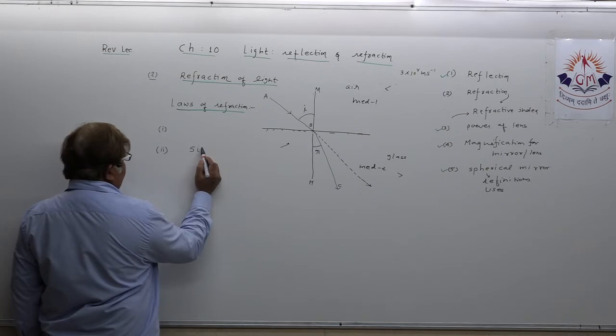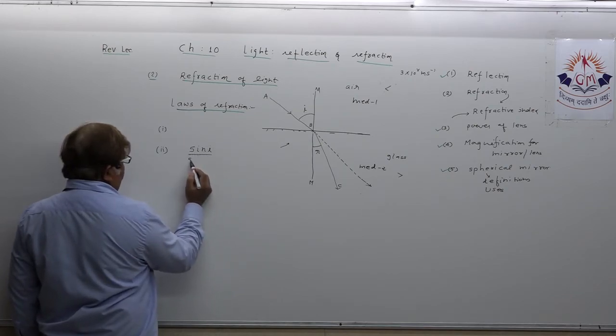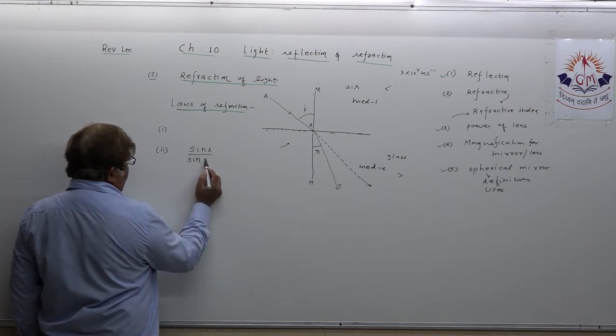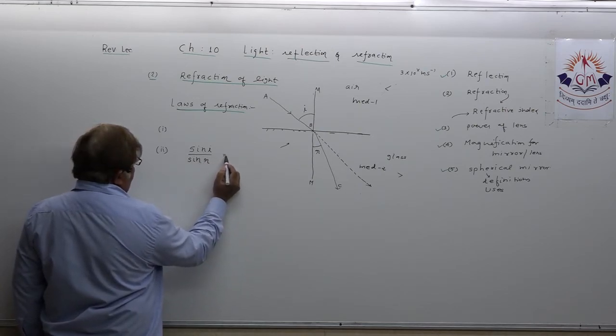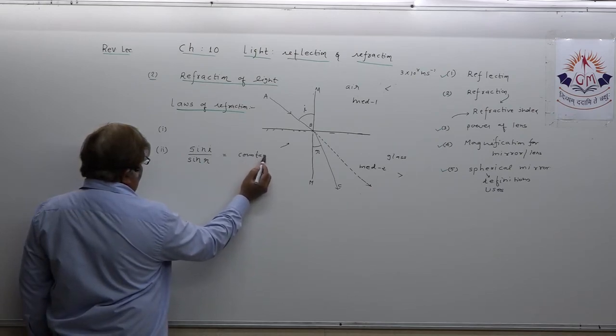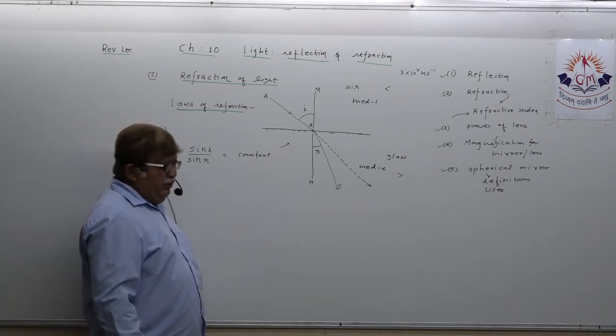Ratio of sine of angle of incidence to the sine of angle of refraction is always constant. Okay. Can you speak it again?